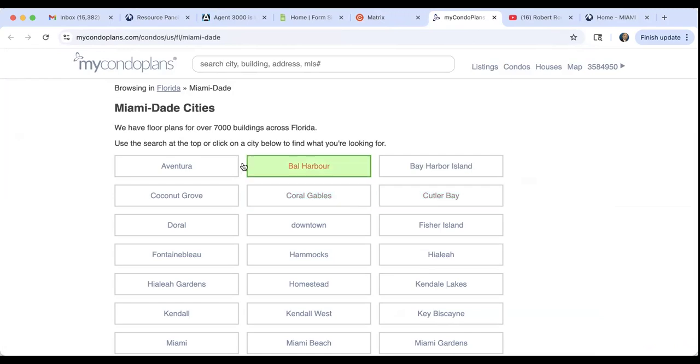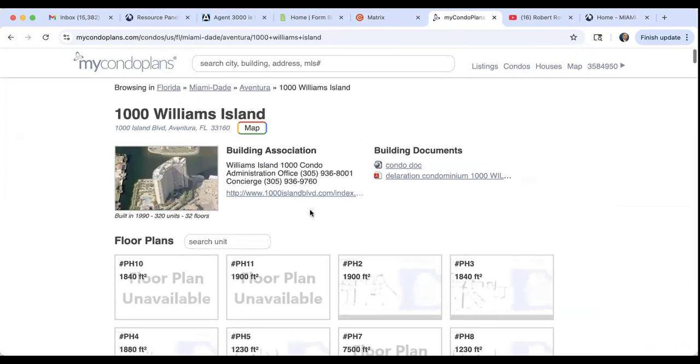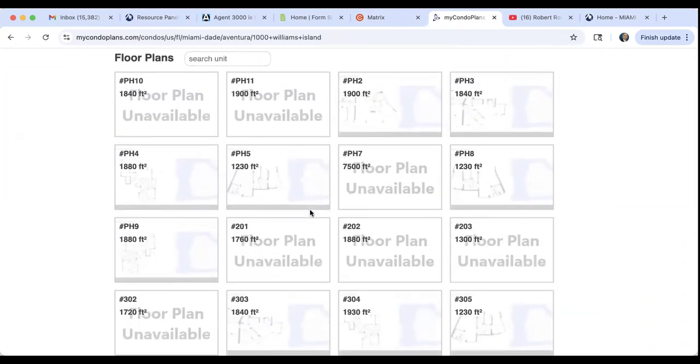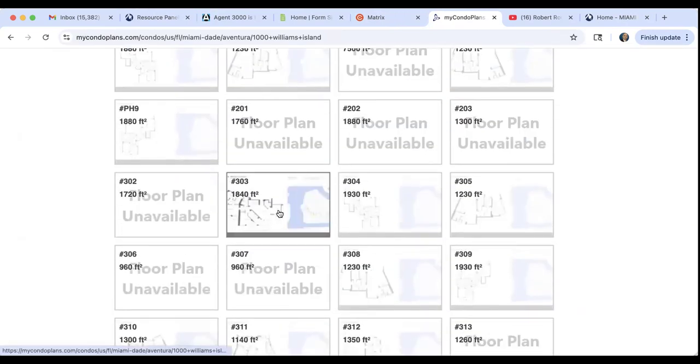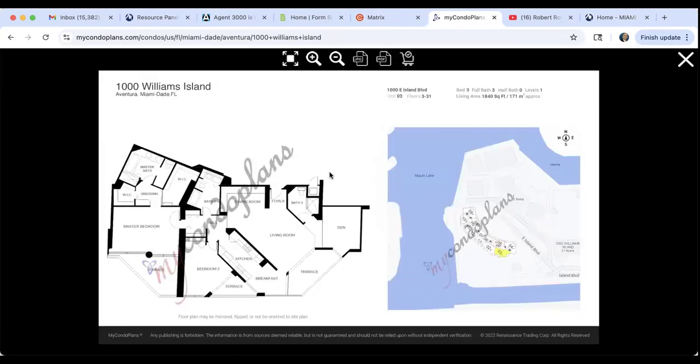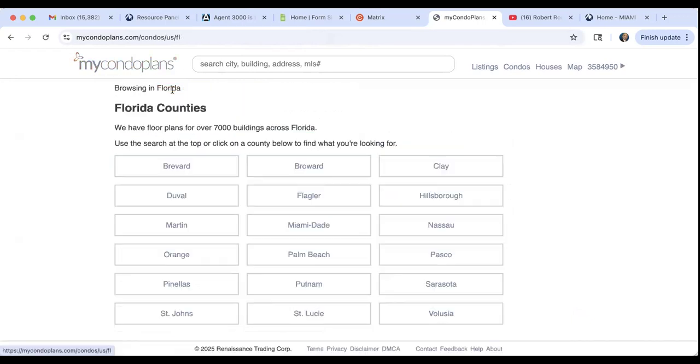Let's say that your condo is in Aventura and it's at 1000 Williams Island. You're going to be able to get floor plans for a particular unit, this is for penthouse five, and you can get floor plans for pretty much, this is unit 303. So this would be line 03, right? And you can get floor plans for any condo in Miami-Dade and Broward County, even Palm Beach County. It has all these counties.